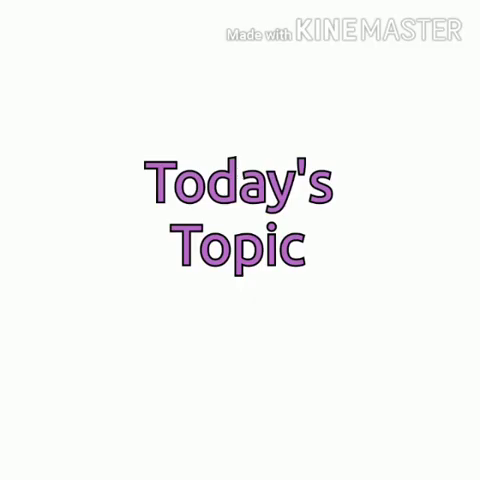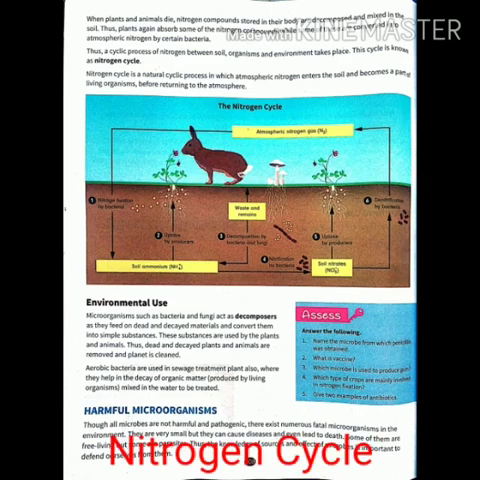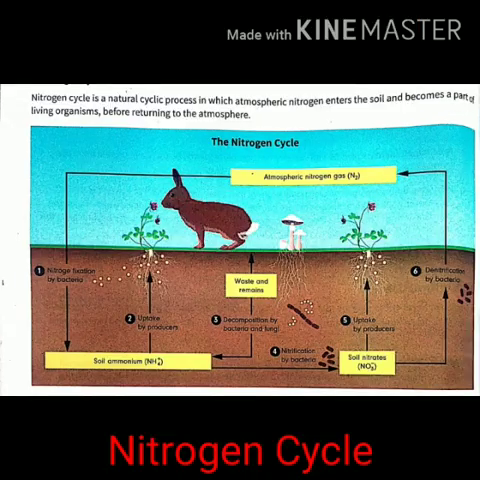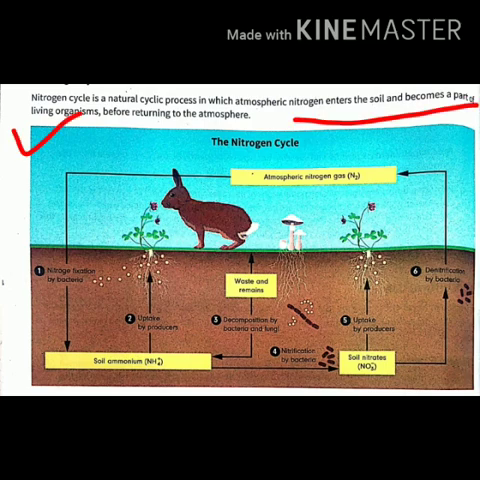So in today's topic we are going to discuss the nitrogen cycle. The nitrogen cycle is a natural cyclic process in which atmospheric nitrogen enters the soil and becomes a part of living organisms before returning to the atmosphere. So now let us understand the nitrogen cycle in detail with the help of this video clip.